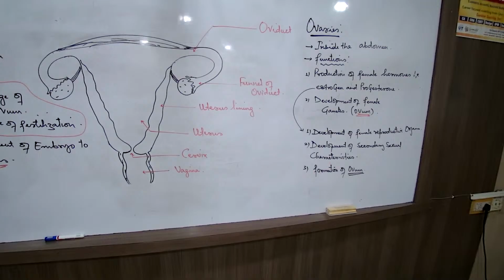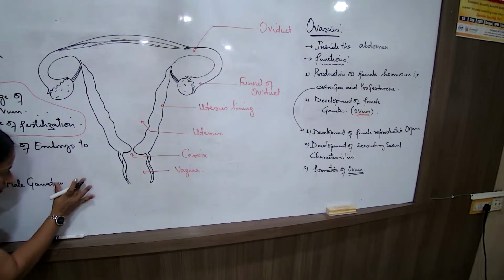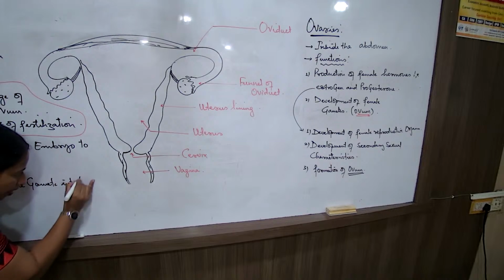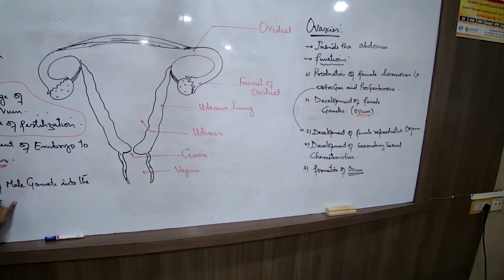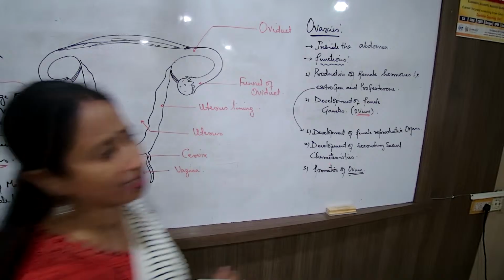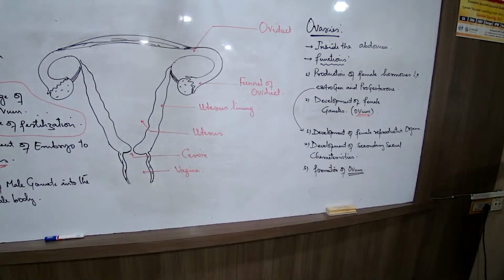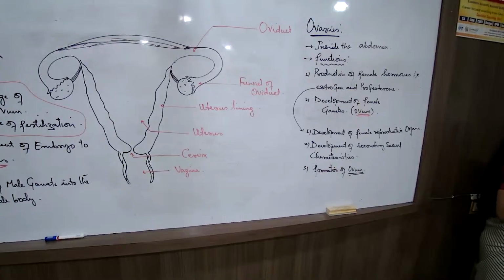Cervix and vagina functions क्या है? They help in the passage of the male gamete, that is the sperm, into the female body. इनके functions लगभग same है. But the vagina has got a special role. What is it? The vagina is also known as the birth canal, because after the entire process of development of the fetus here, the fetus will be released out of the female body by this canal, by this passage known as the vagina.